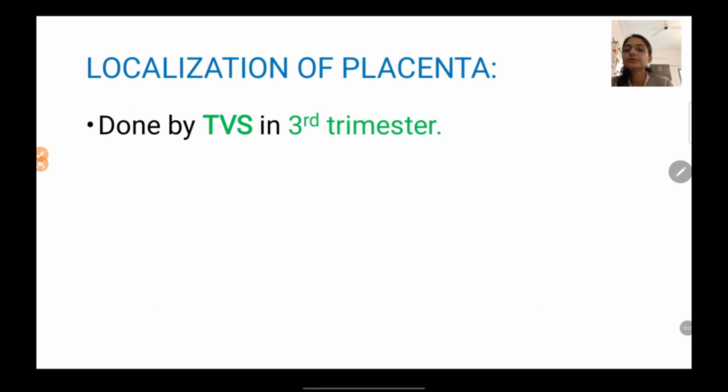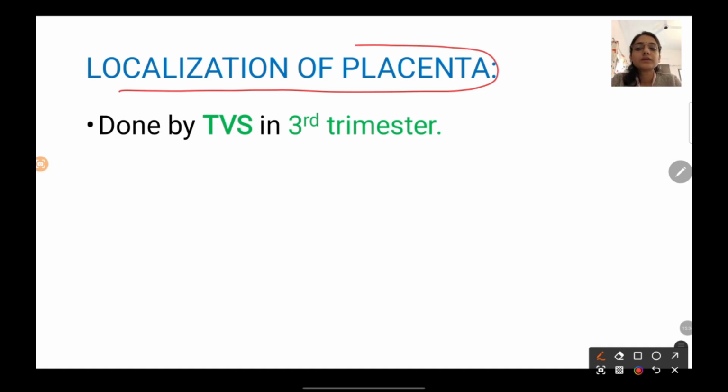How are you going to do the localization of placenta? How are we going to understand the location of the placenta? We are going to do it by transvaginal sonography in the third trimester. So you might get the doubt that PV examination is contraindicated, then how are we going to do transvaginal ultrasound? But in transvaginal ultrasound, we put the probe just lightly into the vagina, right? We are not going to probe it over the cervix. So transvaginal ultrasound is safe and it should be done in the third trimester.